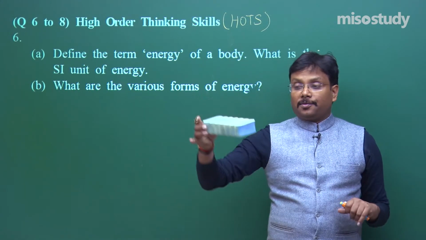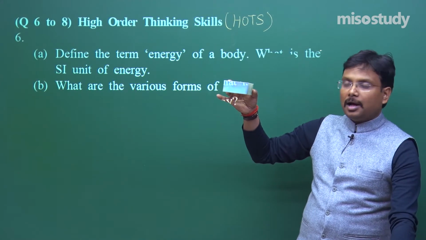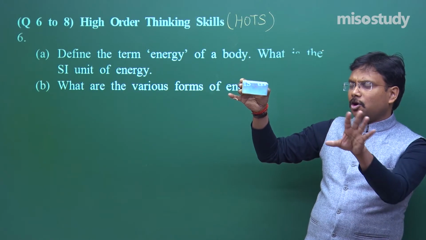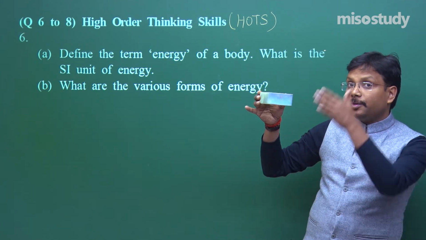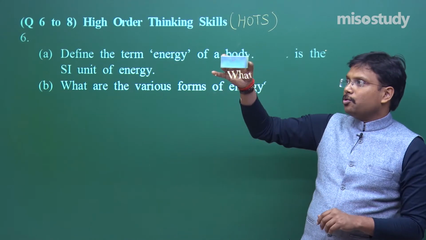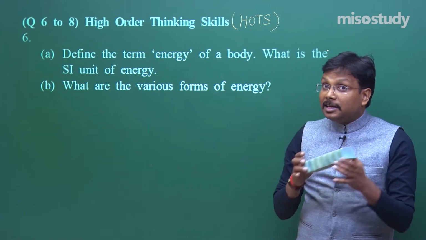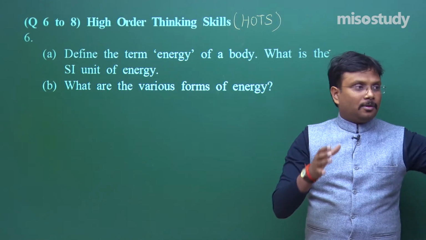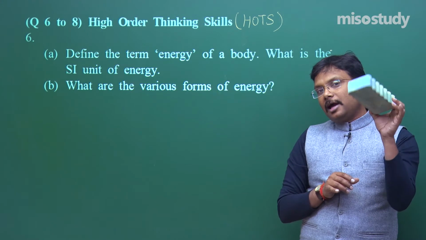This body, which I am holding at this height, is not moving, not producing light or heat, but it is at some height from the floor of this studio. If I drop it, it will fall down. So at least it has potential energy. And if it is in motion, simply say it has kinetic energy.